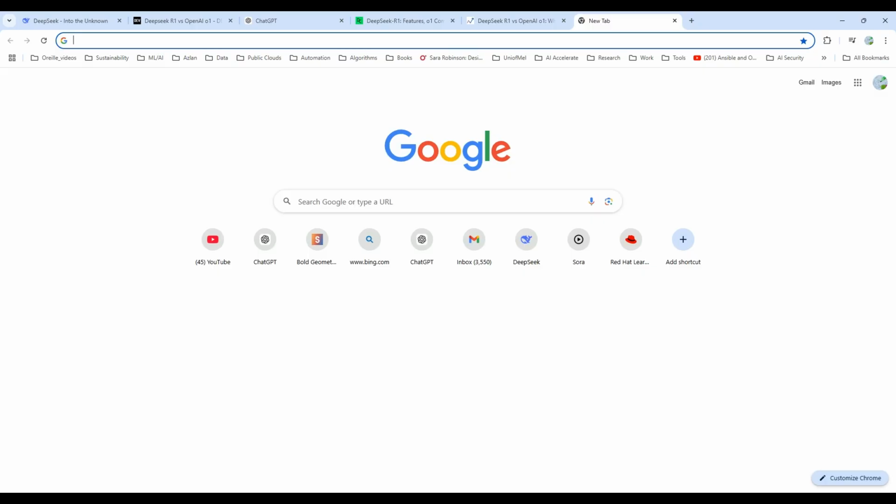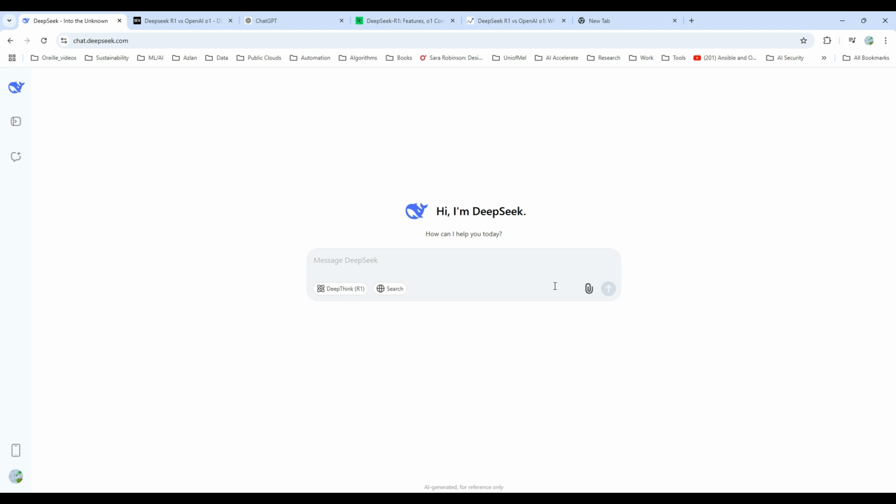Today we'll be exploring how DeepSeek, which is a Chinese model, is rivaling OpenAI's O1, which is from a US-based company. As you know, DeepSeek is a model developed by a Chinese company, and it has its models here. Basically, it's DeepSeek R1.